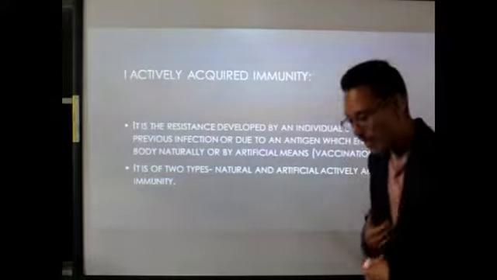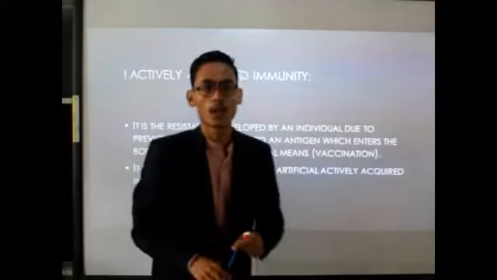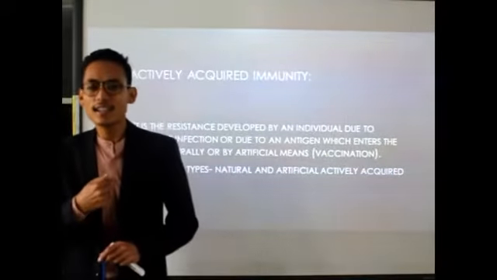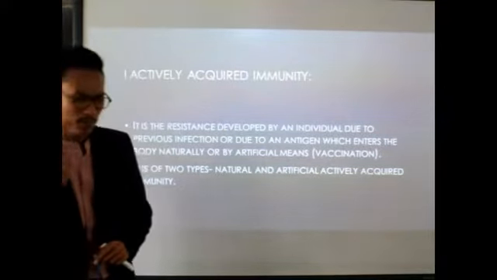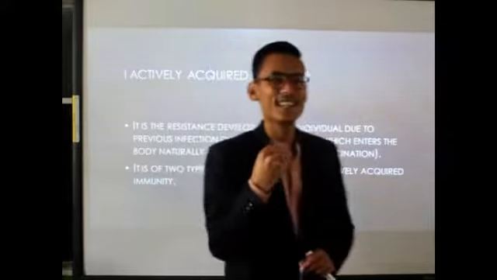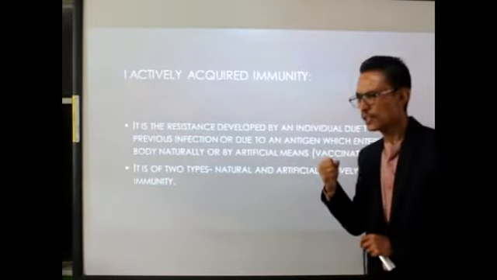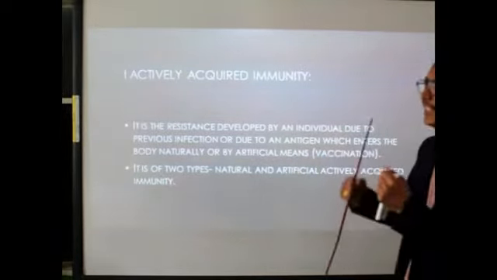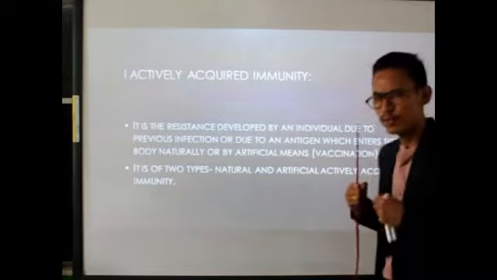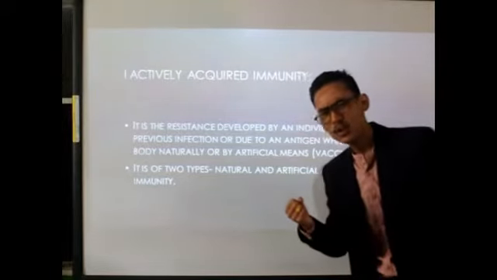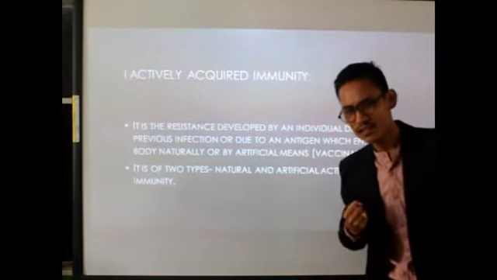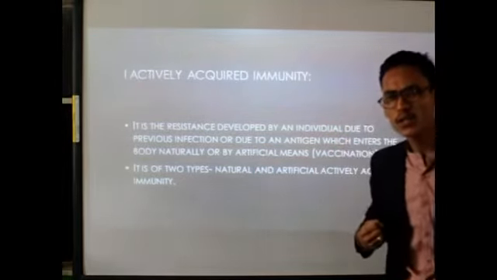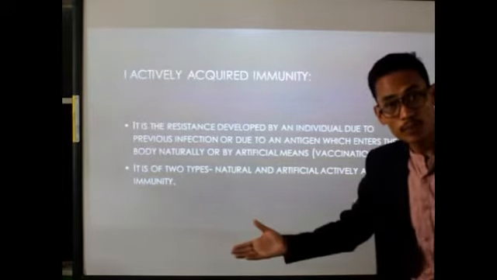Because I have told you that during vaccination, we are taking in the microbes, the harmful pathogens, with very, very weak strength. And when we take those microbes with weak strength during vaccination, our body will produce the antibody against those microbes.